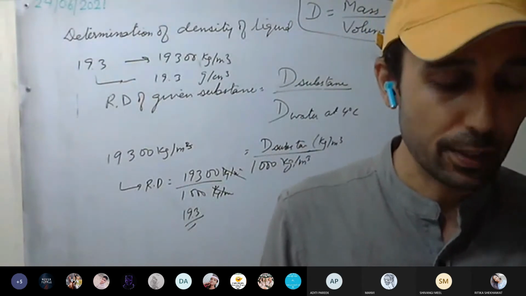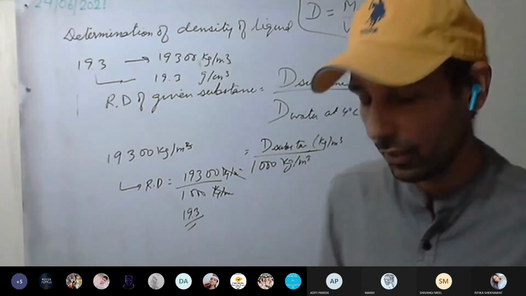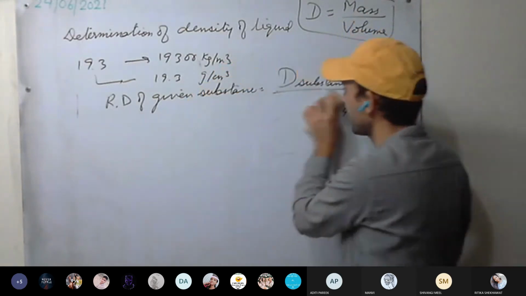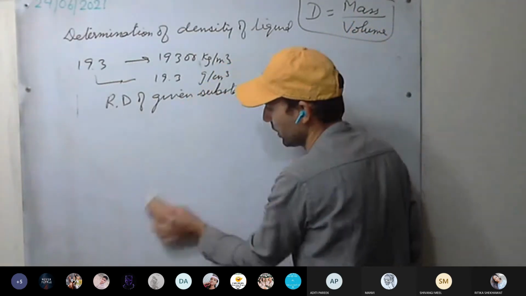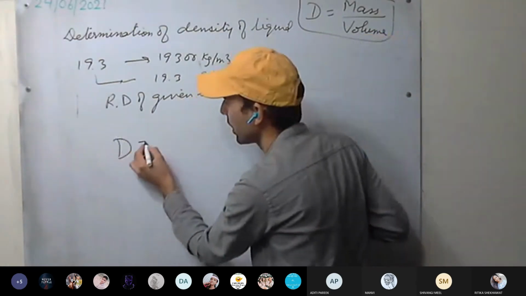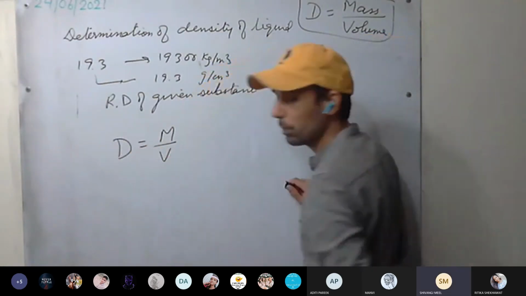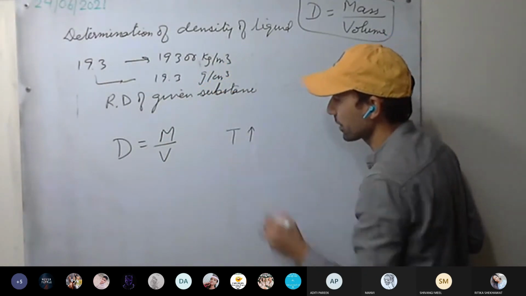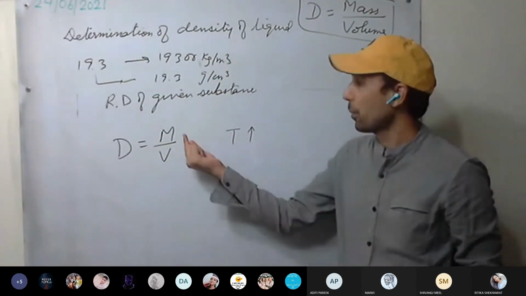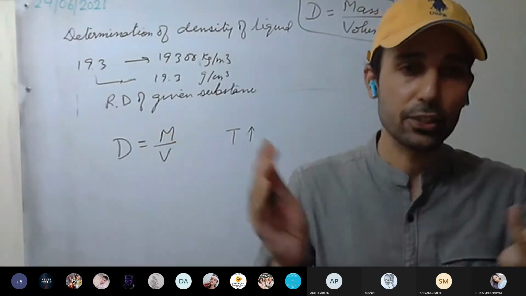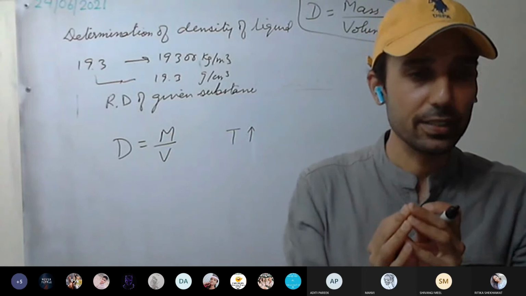How does the density of a substance vary? 1 minute I'll take and you can leave. How does density of the substance vary with temperature? So what is density of the substance? Mass upon volume. Now if temperature increases, mass does not change. Mass is constant, whether you increase the temperature or decrease, mass of substance remains the same.